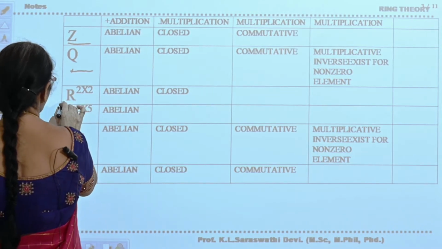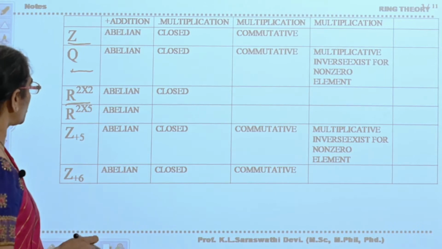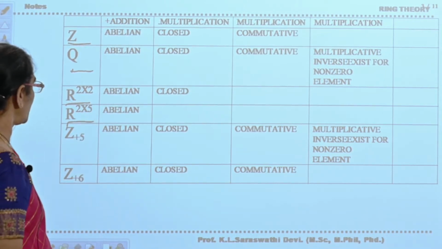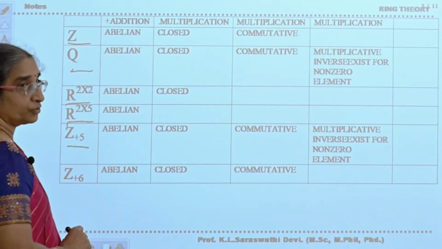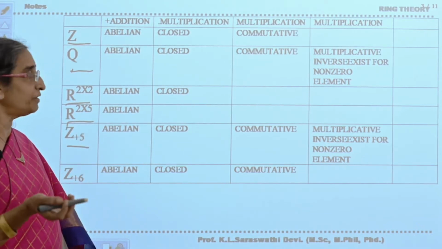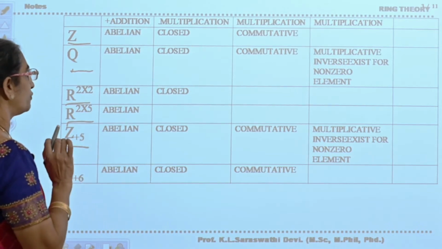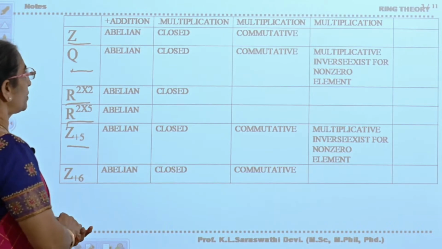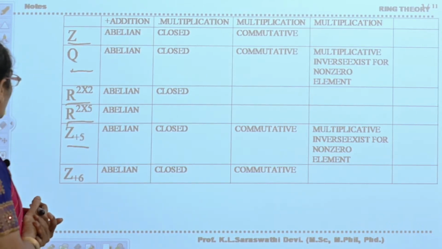Also consider the set of all square matrices of order 2 by 2, and the set of all 2 by 5 rectangular matrices. Then Z5, that is 0, 1, 2, 3, 4, with addition modulo 5 and multiplication modulo 5. And Z6.